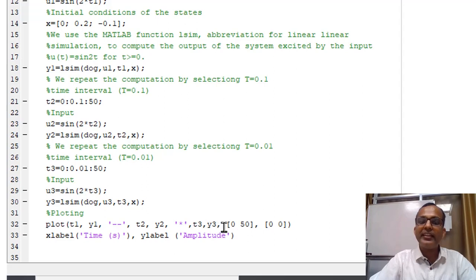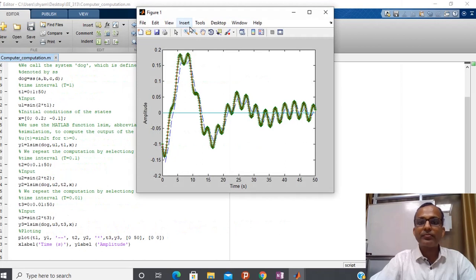If you do not write anything, then obviously a solid line is used. I simulate the system from 0 to 50, so the x-axis is 0 to 50, and the y-axis is automatically generated. I am assuming that I start from 0 0, and this is the labeling: the x-axis is time and the y-axis is the amplitude.